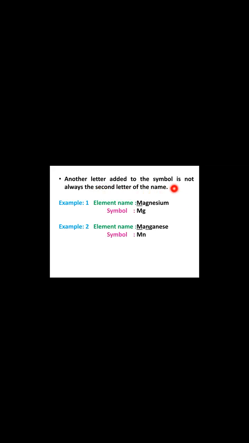Another letter added to the symbol is not always the second letter of the name. Example, magnesium and manganese. As these elements' names start with the same letter M, another letter from the name has been introduced, but here it's the third letter. It may be the second or third letter, it is not necessary to be the second or third. It may be any letter. So magnesium is Mg, manganese is Mn.